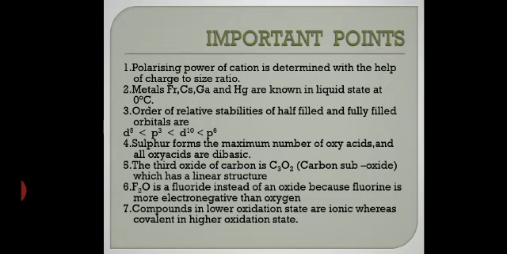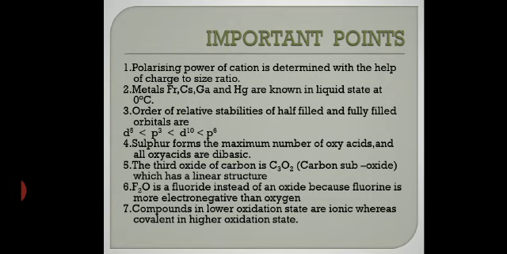The polarizing power of the cation is determined with the help of charge to size ratio. The polarizing power is determined by the charge to size ratio. You need to remember that. Charge to size ratio, which I have already said, is nothing but known as your ionic potential. We can say that. Clear? So metals, that is francium, then cesium, then gallium and mercury are known in liquid state at 0 centigrade.